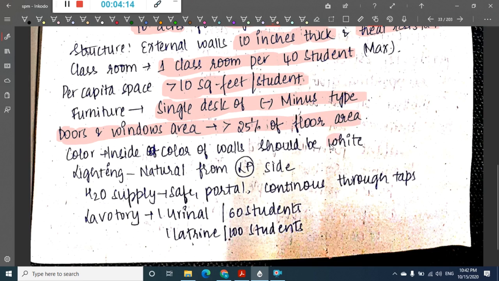The color of the walls should be white. Lighting should be natural lighting from the left side. Water supply should be present through taps, and there should be one urinal for 60 students and one latrine for 100 students. So all these are important.